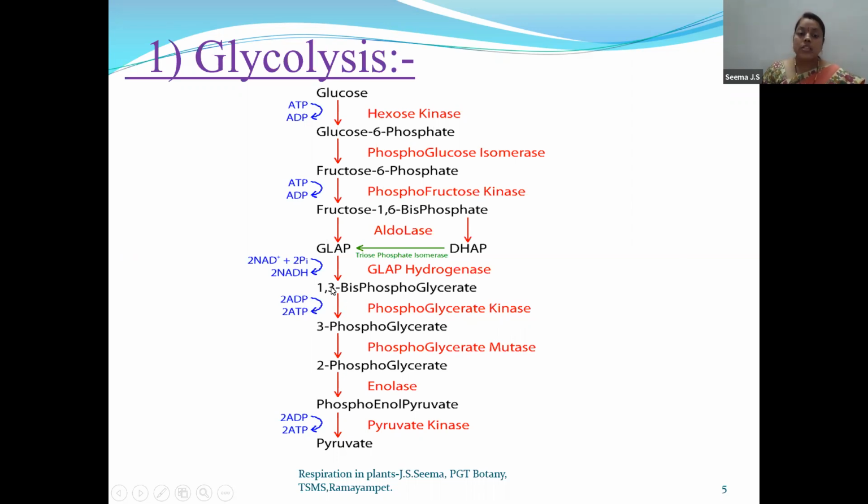Now children, as one phosphate is removed, this becomes 3-phosphoglycerate. This 3-phosphoglycerate will undergo a simple intermolecular shift or positional isomerism, and it becomes 2-phosphoglycerate. Now this 2-phosphoglycerate will undergo dehydration in the presence of the enzyme enolase. One water molecule is removed, and then phosphoenol pyruvate is formed.